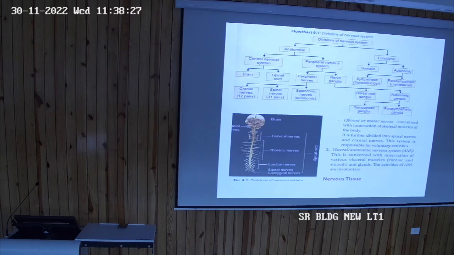And look here, the peripheral nervous system, as I told you, has the nerves. Nerves are of two types, the spinal nerves and peripheral nerves. Peripheral nerves you again divide into the cranial nerves, 12 pairs, the spinal nerves, 31 pairs, and autonomic nerves, splanchnic nerves, that is the autonomic nervous system.